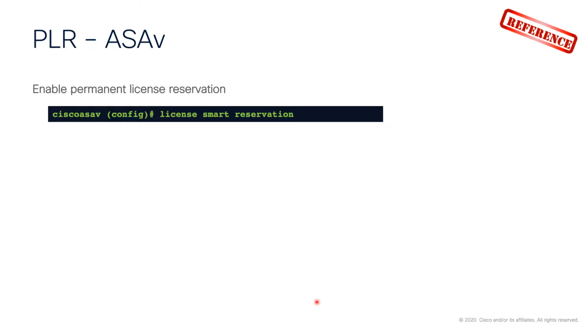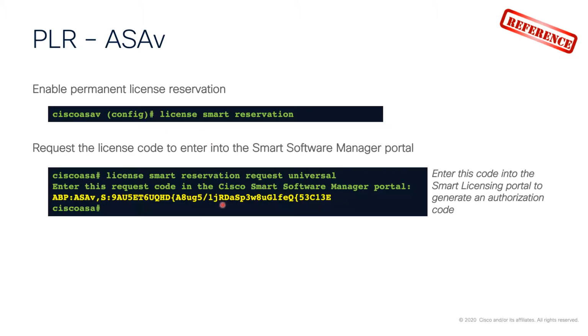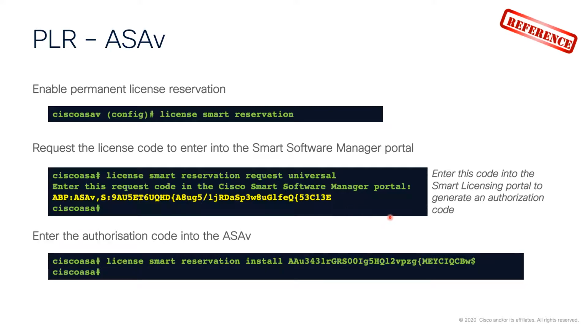When it comes to ASAv and enabling permanent license reservation, again, similar sort of command. We drop down into the ASA CLI. Again, we generate the request code that we can then manually put into the Smart Licensing portal, which generates the authorization code. When we have the authorization code, we can enter that into our ASAv.